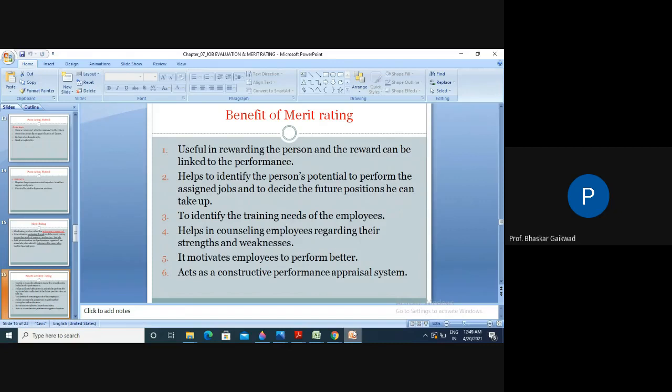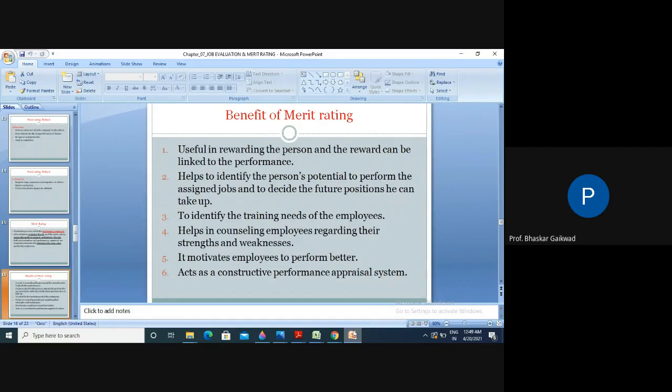Then it helps in counseling the employees regarding their strengths and weaknesses. So this merit rating actually helps the employees for counseling purposes, just guiding purposes, about their strengths and weaknesses. Weaknesses we try to convert into strengths so that job reliability will be there, durability will be there, acceptability will be there. So all the abilities of those jobs will get fulfilled.